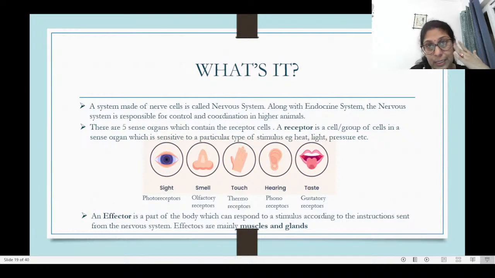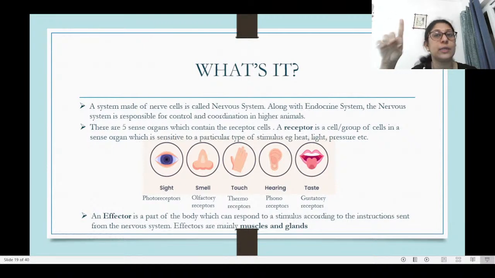Phonoreceptors are for the ears. They are present in your ear for helping you to hear. And then gustatory receptors are the ones present in the taste buds in your tongue, which help you to taste different things. So these are the receptor cells. Okay, receptor is the first part, and then the nervous system would come.